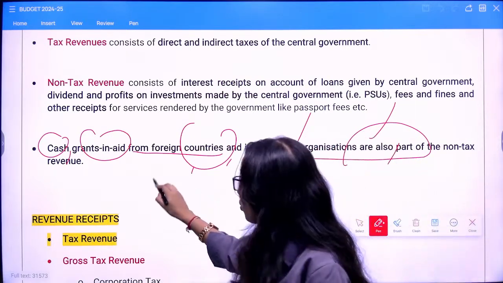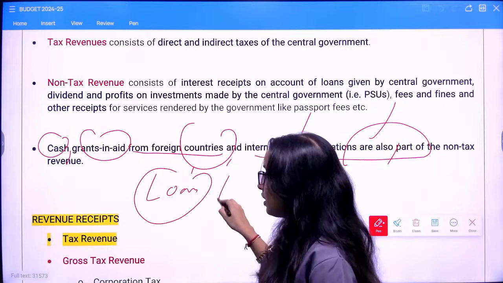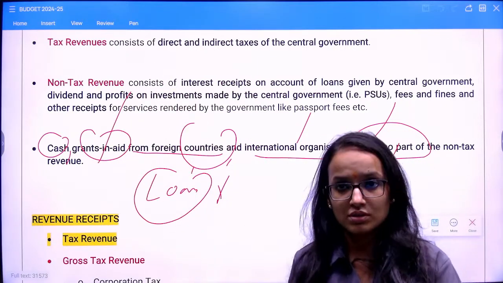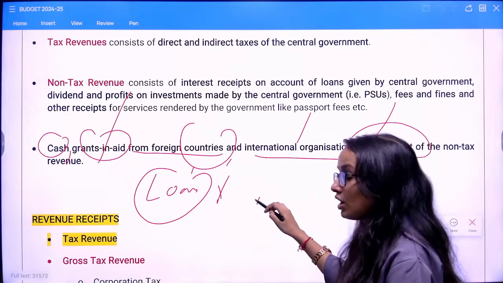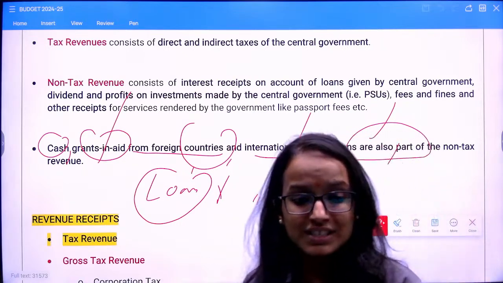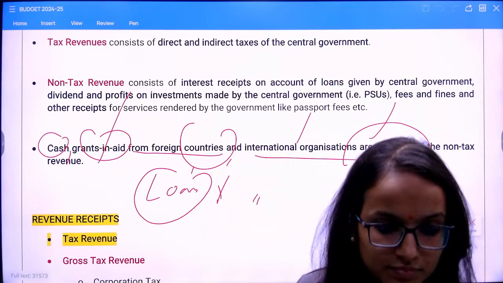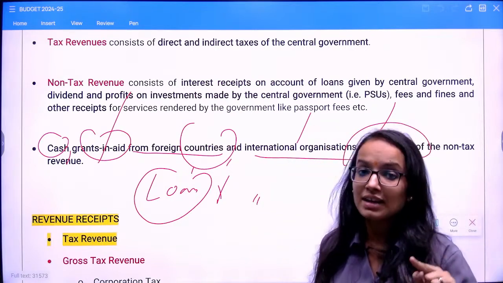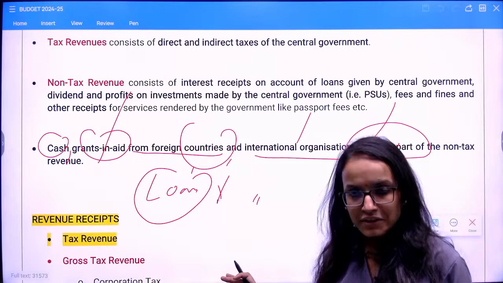Now this is not a loan, remember, it is grant in aid. Grants are different from loans. Remember this, it is not a loan. A loan would be a capital receipt, tell me, because a loan creates liability. Loan cannot be a revenue receipt.